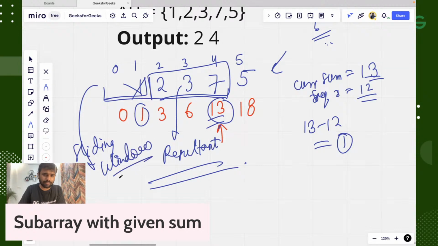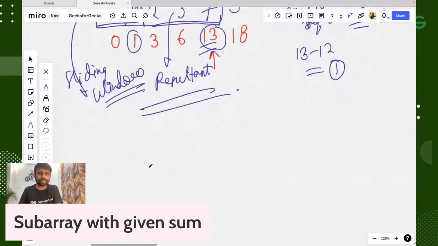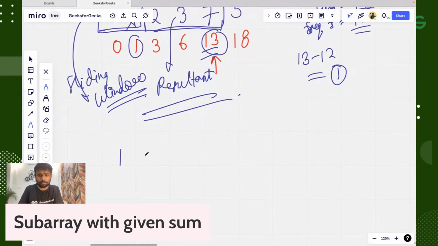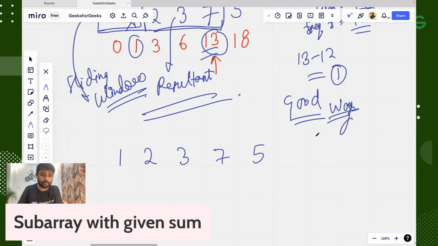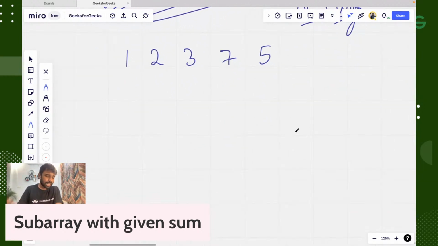The variable size sliding window method is there. So let's take another example, and please guys understand that example in a good way so that you can understand it in one flow. What we will do, we will take a sliding window. In a sliding window, what we have: a left pointer.